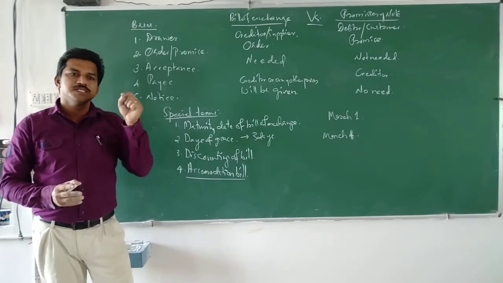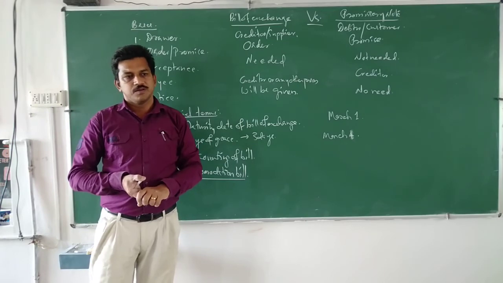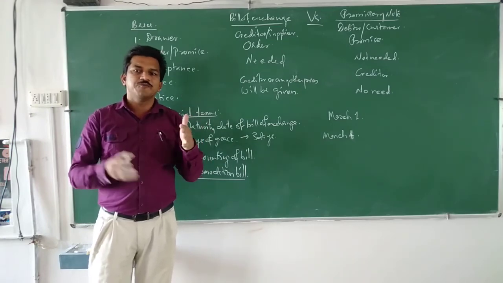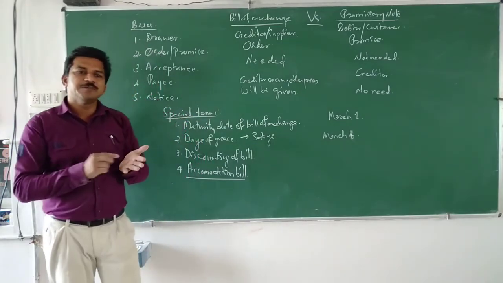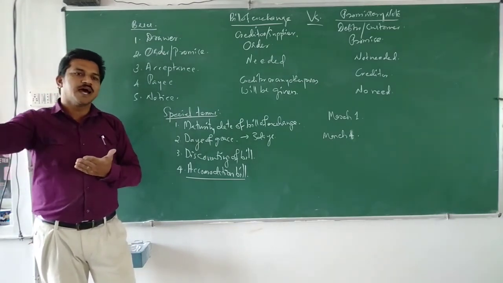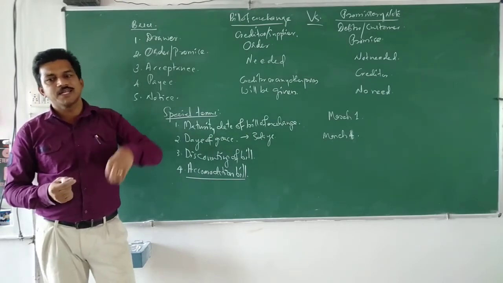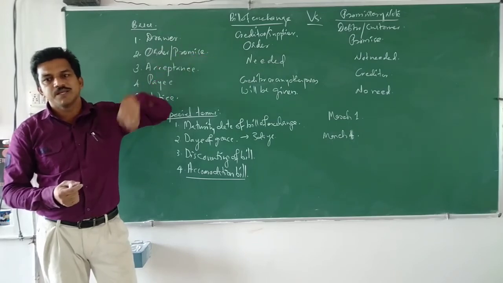Sometimes one person is in need of money immediately. So, for financial arrangement, he prepares a bill and it is signed by another person. That bill he can discount with the bank and get the money immediately.